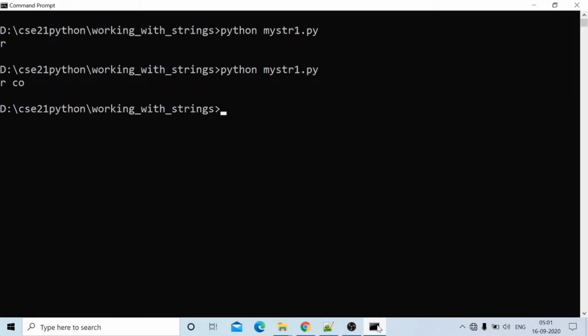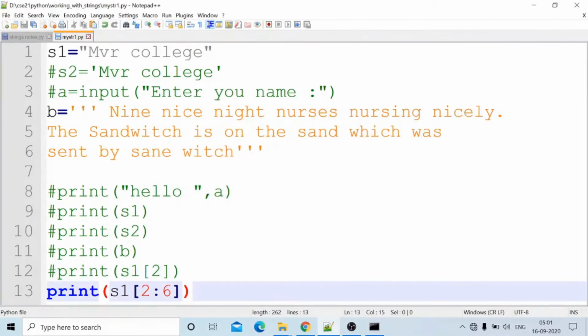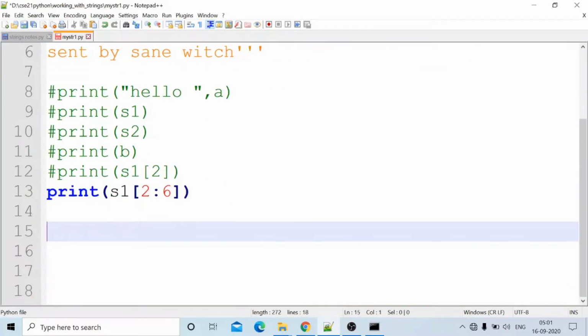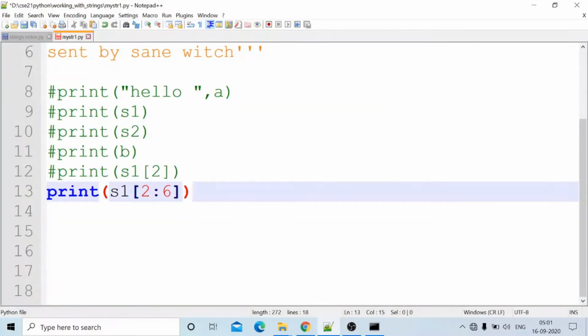RCO. Okay, from which position to which position will it come? Slicing means from the start character to the last character minus 1. 6 minus 1, that is 2, 3, 4, 5. 4 characters will be displayed, S1 of 2 to 6. So 2 to 6 characters means 2 to 6 minus 1, that is, up to the last character minus 1. Up to that character it will be displayed. This is about slicing in Python.